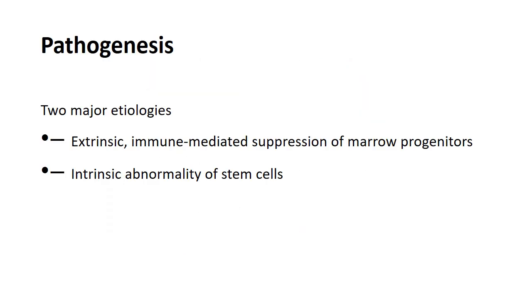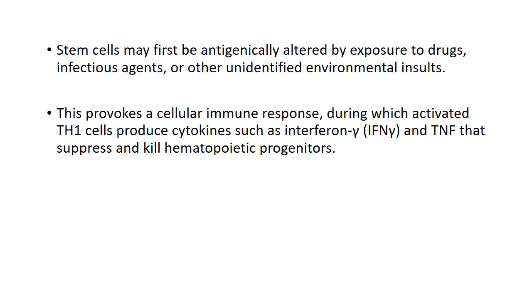Now, pathogenesis: there are actually two etiologies of aplastic anemia. It may be extrinsic, immune-mediated suppression of marrow progenitors, or intrinsic, where there is an intrinsic abnormality of the stem cells. Now, in order to have defective hematopoietic activity, the stem cells should first be antigenically altered by exposure to drugs or infectious agents or radiation or whatever is the cause.